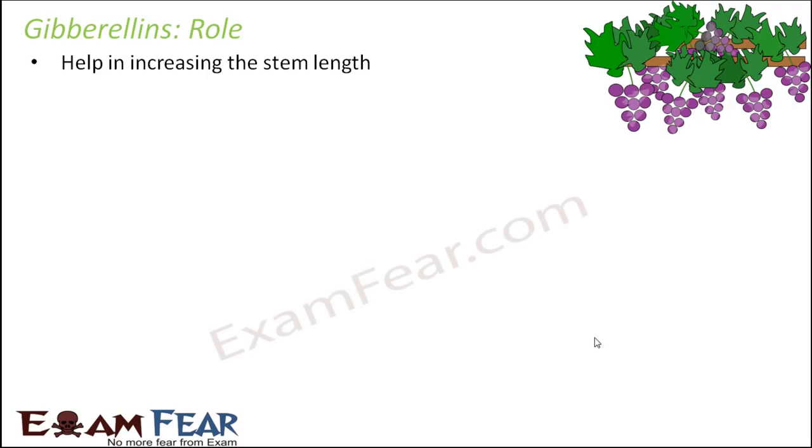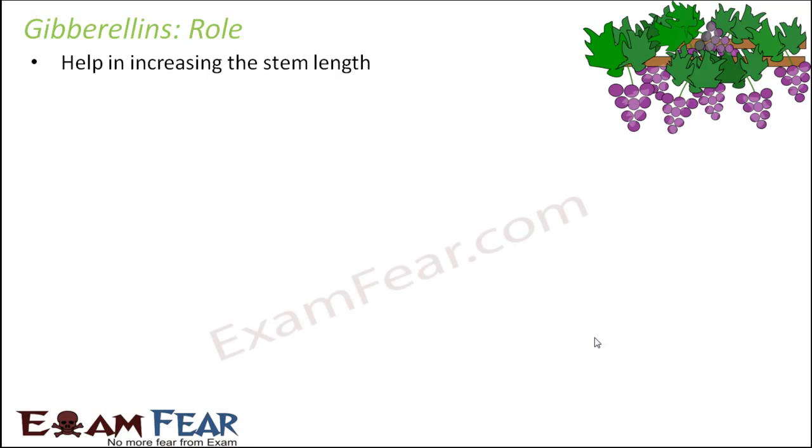Now in sugarcane, what happens is the sugar is actually stored in the stems. All of you would have seen the sugarcane stem, right? So the carbohydrate or the sugar is actually stored inside that stem. So now if by some means we can increase the length of the stem, then more and more sugar can be present inside there. So there's scope of more sugar, so scope of more carbohydrate. So gibberellic acid actually helps in increasing the length of the sugarcane so that more carbohydrates or sugar can be stored in the stem. So the yield of the sugarcane increases.